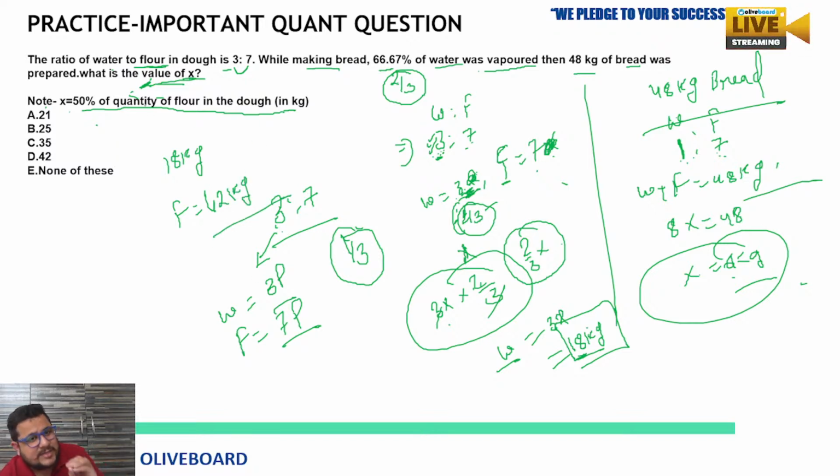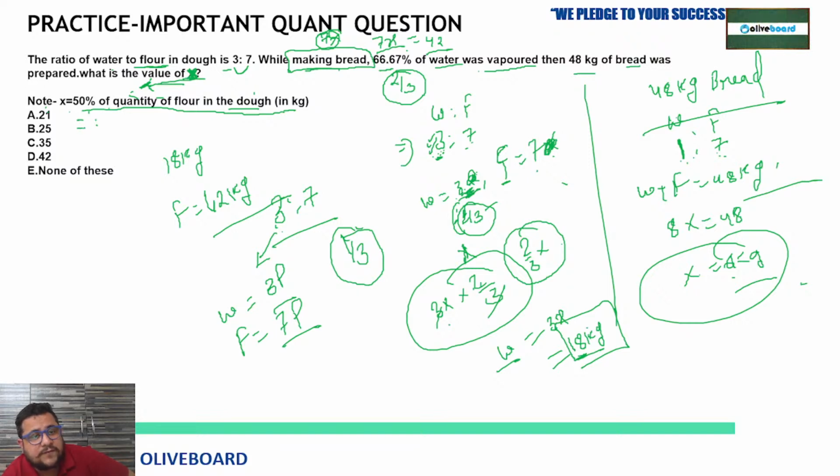See here, 18 kg is the quantity of water. Now if I am talking about flour, so 7 into 6 means 42 kg is the flour. But they are asking you this x. So x is what? 50% quantity of the flour in the dough. So in the dough, at the start, it was the same 7x, and at the end also, after making the bread, the quantity of flour will be the same. That is 7x, 7 small x you can say. Means 7 into 6 means 42. But here you have to find out this particular x, value of x. So x is equal to 50% quantity of the flour.